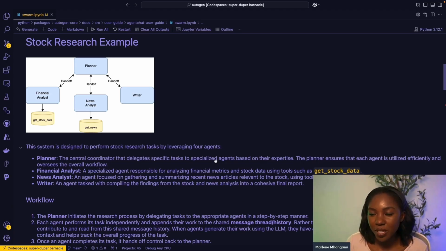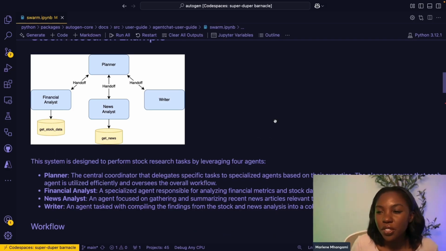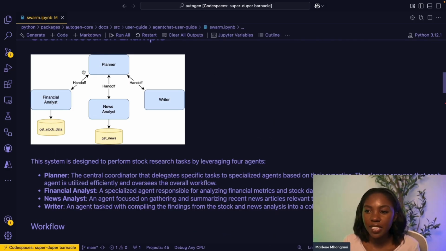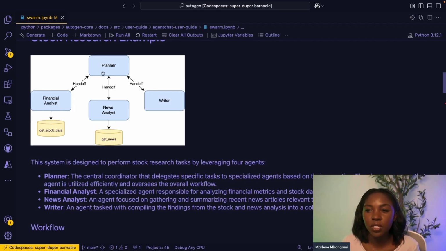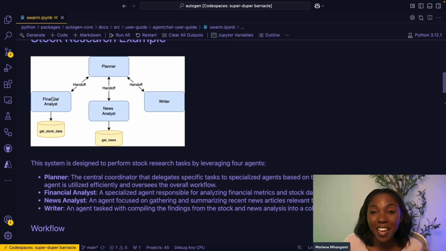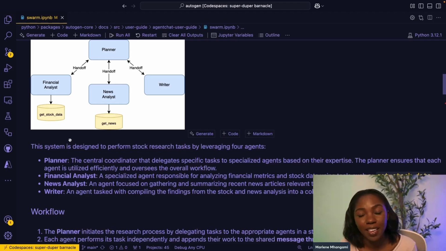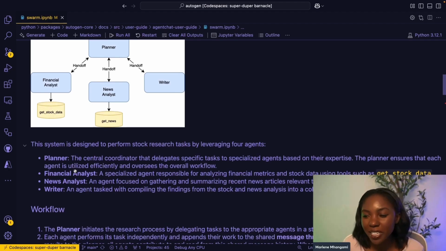So here in the image, we can see a picture that explains what our multi-agent system is going to look like. In the system, we are going to have these 4 agents that we can see on the screen. The first agent is just going to be the planner, like I said, and it's just going to delegate the task based off of each of the other agents' expertise. Then we're going to have a financial analyst agent, and this agent will take the name of a company or the stock name of a company, and it's going to look online for the current data on stock for this company.